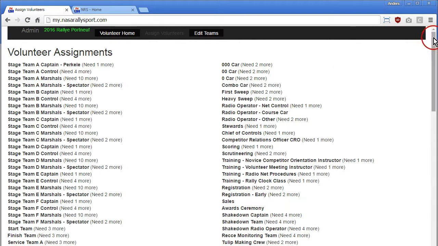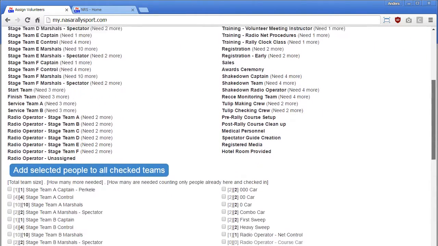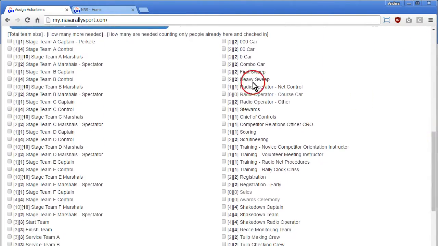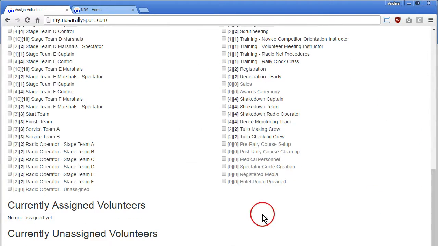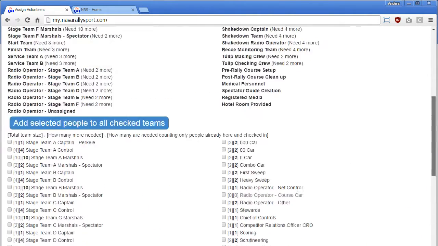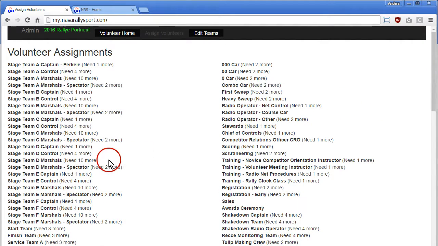Here's who's assigned, which is nobody. The middle part of this page is a list of who we're going to be assigning to. And then the third part is the people that we have to assign, and we have no people. So to really understand how this data is going to flow through, we're actually going to jump over to one of the user accounts and walk through signing up.